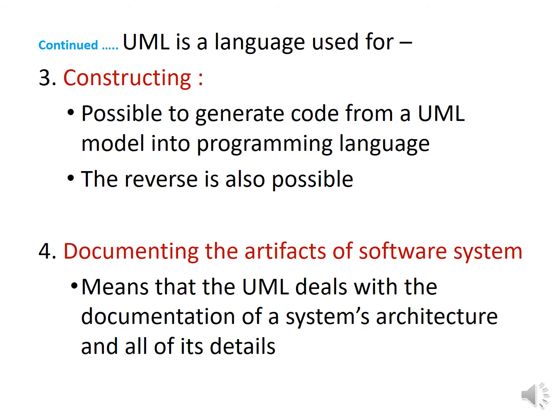The third is the constructing. The UML is for constructing. UML models can be directly connected to a variety of programming languages. This means that it is possible to map from a model in the UML to a programming language such as Java, C++, or even to tables in a relational database or persistent store of an object-oriented database.